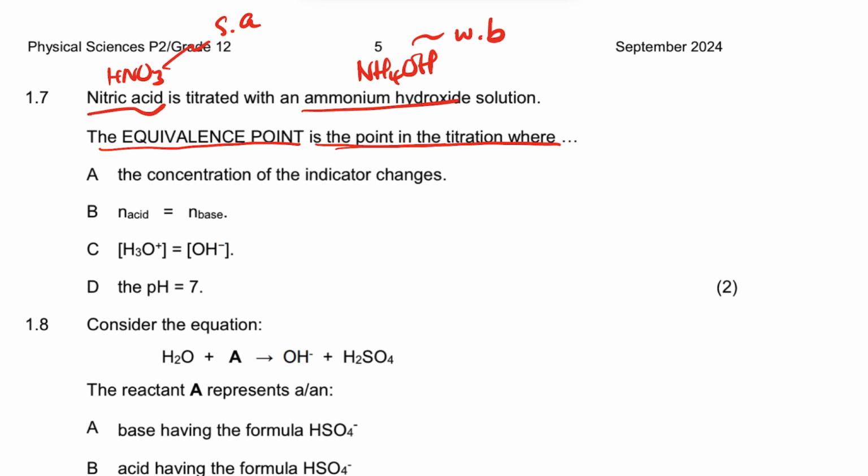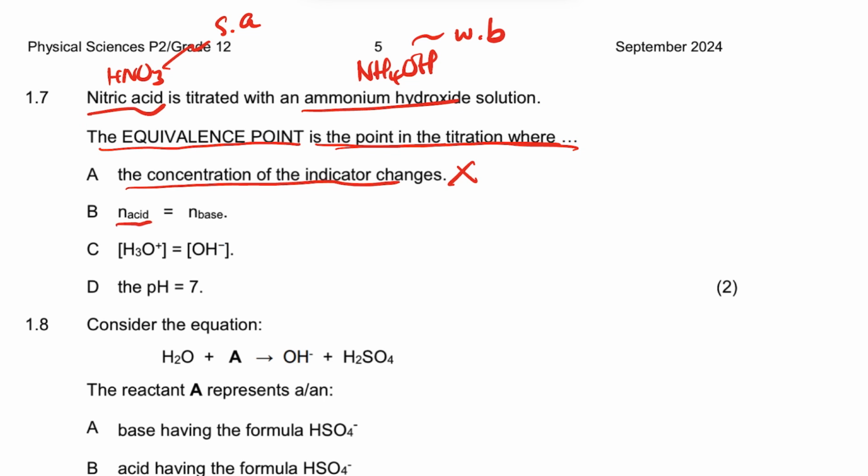In this option, the point where the indicator changes is not the equivalence point; we call that the end point.